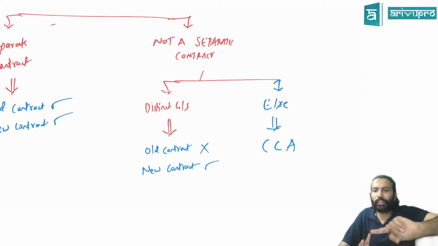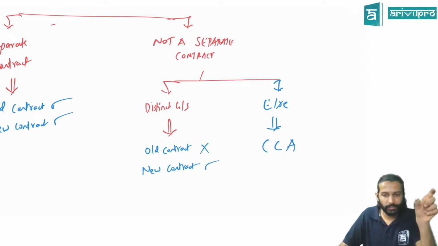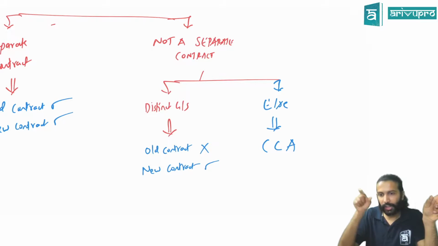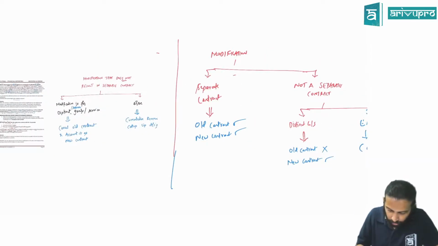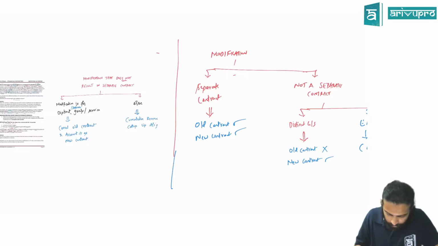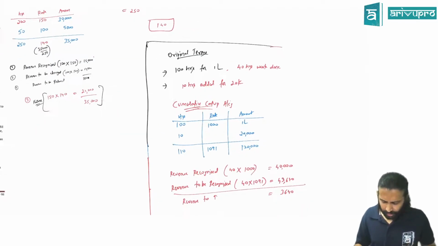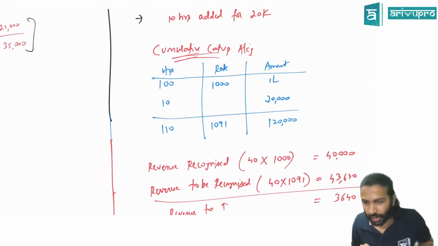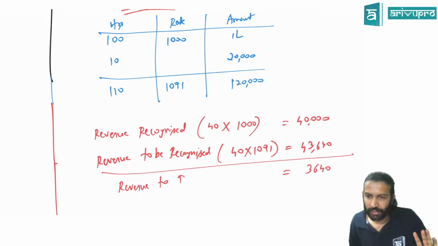You have to do something known as cumulative catch-up accounting. Meaning revenue should be adjusted. How does the revenue adjust? First, we will take the original hours and the original rate. Then you'll get the original billing. With that, you take the new one, and take the average of the original and new put together. Basically you have to find out the weighted average rate, and revenue should be accounted using that weighted average rate. Fine?